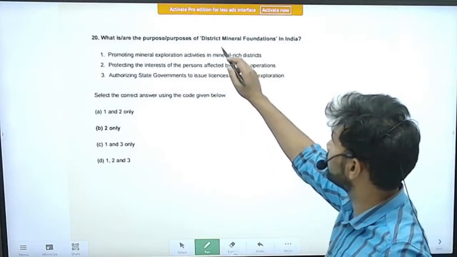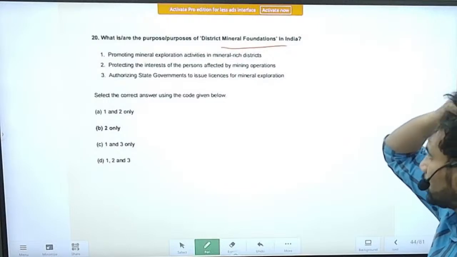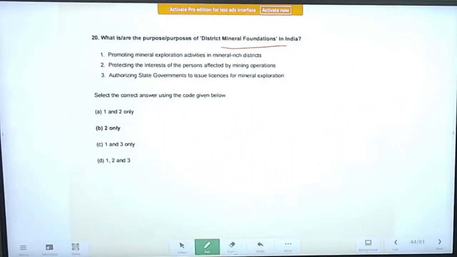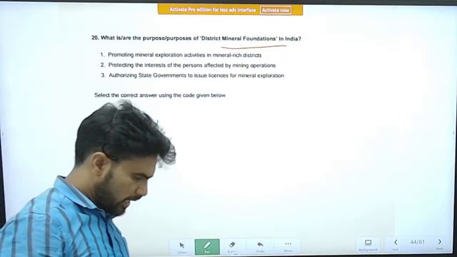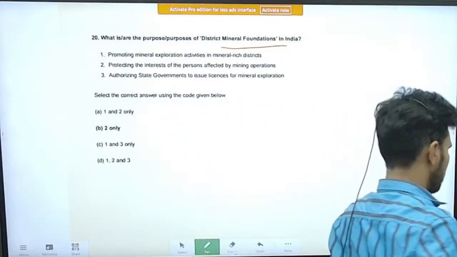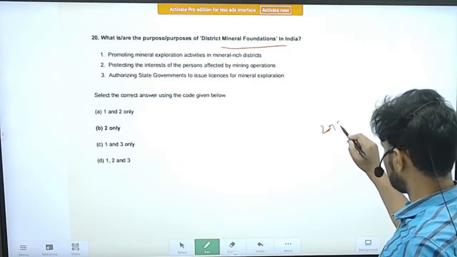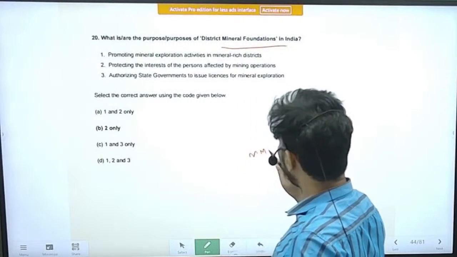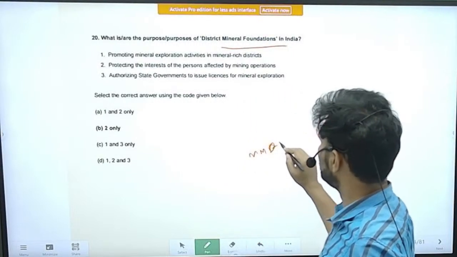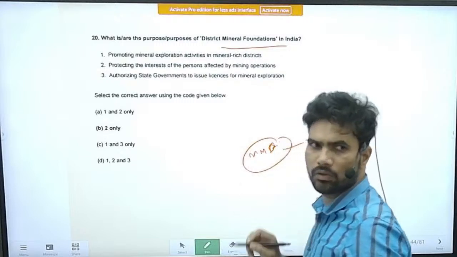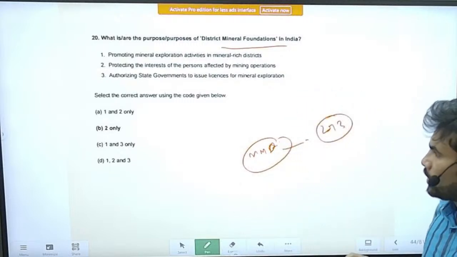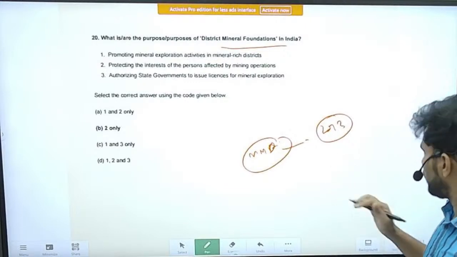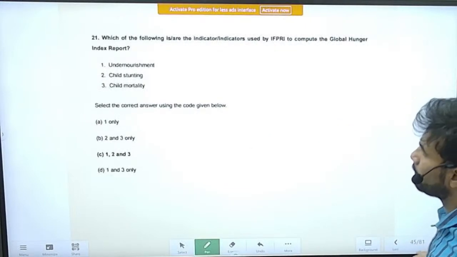So the next question is about district mineral foundations. At that time, an amendment was made to the Mines and Minerals Act, somewhere around, I think, 2013. This time, the Mines and Minerals Development Act has been amended. So in this context, the question has been asked, right? For the time being, because we have less time, I'm skipping the question.